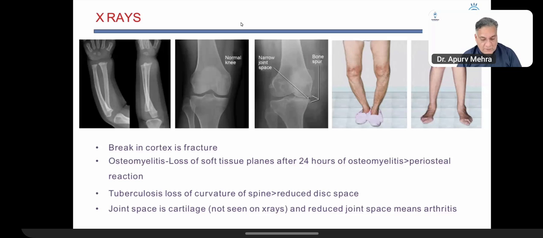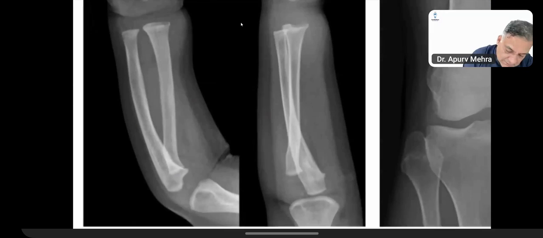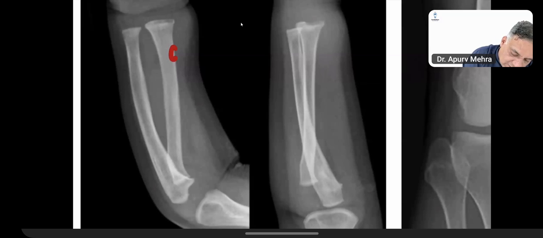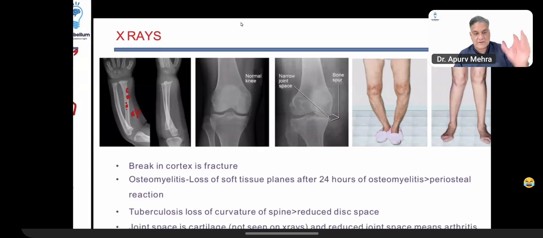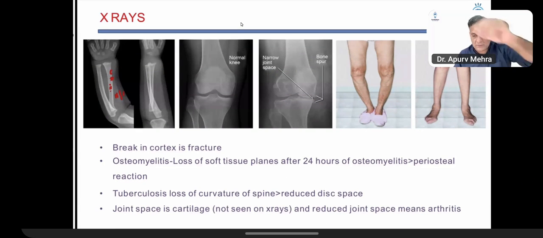When I look at this, as I told you, X-rays can show you the cortex. A break in the cortex is called a fracture. I told you marrow is the disease area. These are the muscle layers, the fascia, and the fat layer. When you have increased compartment pressure, you need to release the fascia, called fasciotomy.